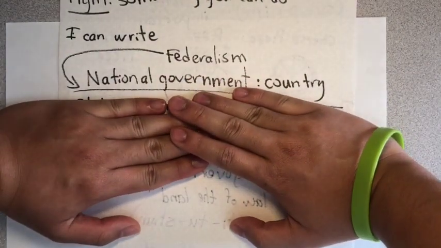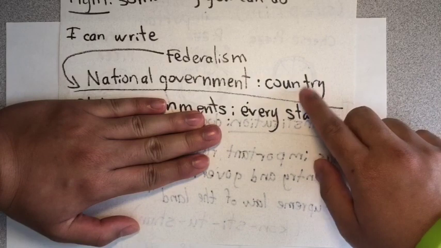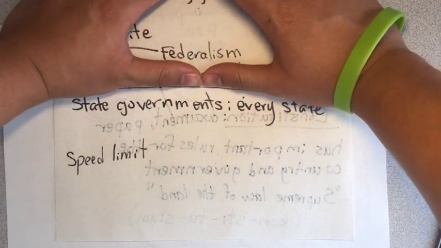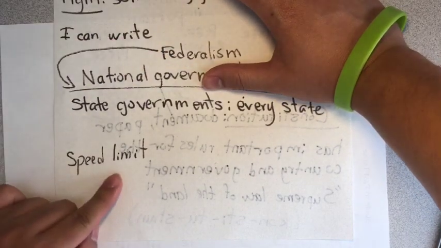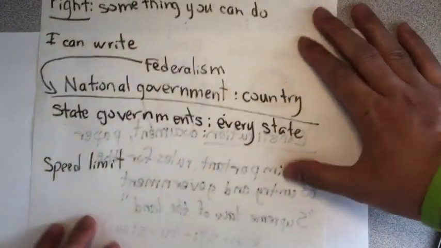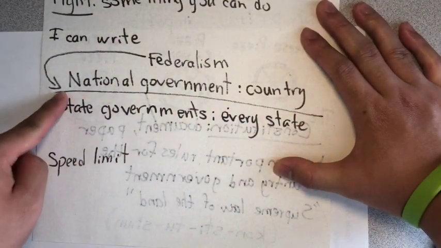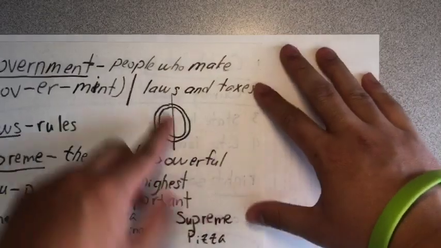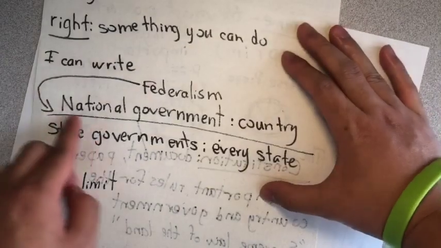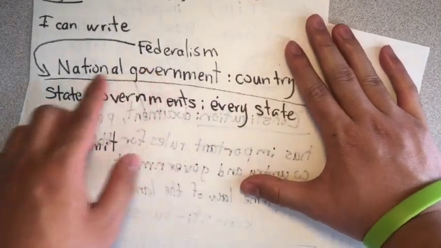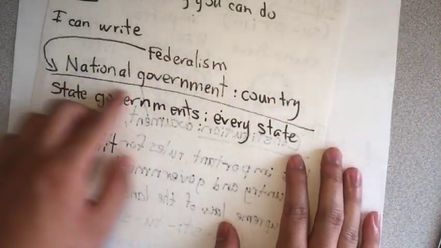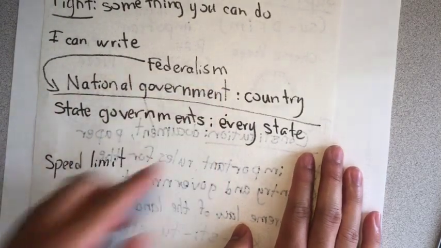So the national government controls laws for the whole country, so everything is the same. But some laws are controlled by the state government, like the speed limit. So every state has a different speed limit. So there is a divide in power. There is a divide in power for two sides. One side is the national government for the country. The other side is the state government for every state. We call this divide federalism.